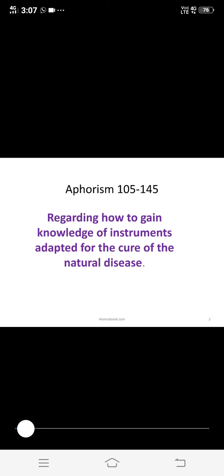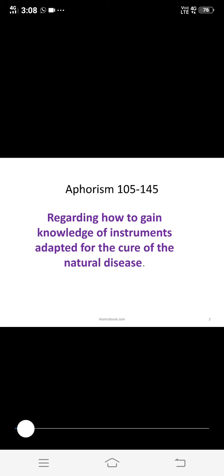Then aphorism number 128 to 132 is regarding how to conduct drug proving, rules for an exhaustive proving of drugs. How the actual process of drug proving is done is given in aphorism number 128 to 132. Then aphorism number 133 to 136 are regarding when a medicine can be considered to have been thoroughly proved. The instructions for when we have to prove the medicines are given in 133 to 136.